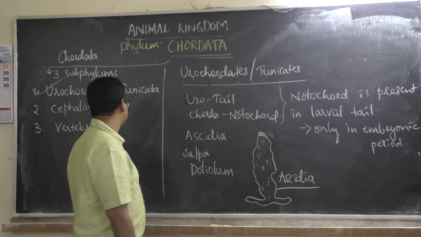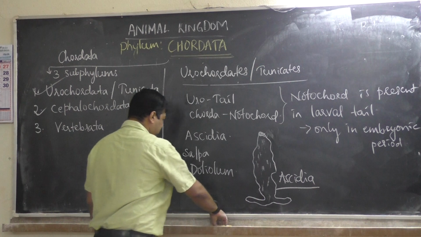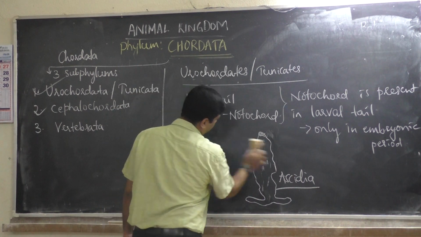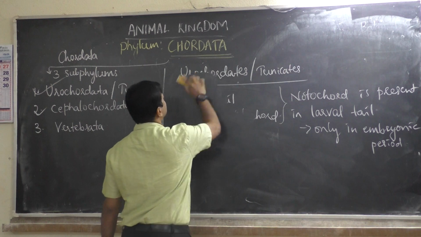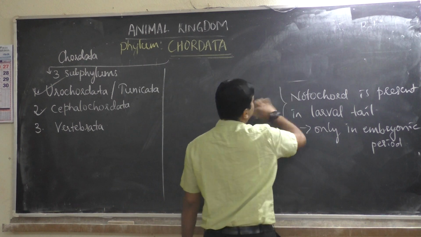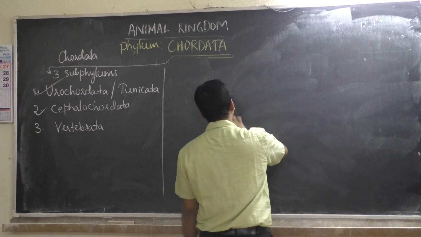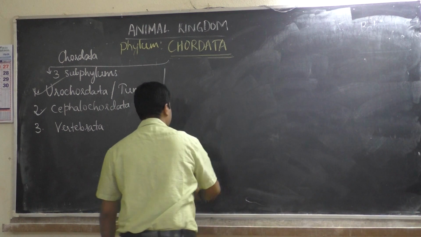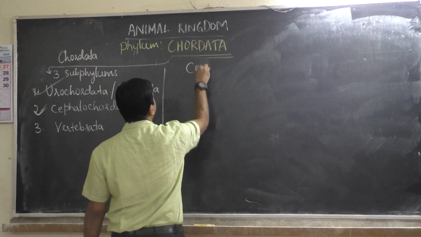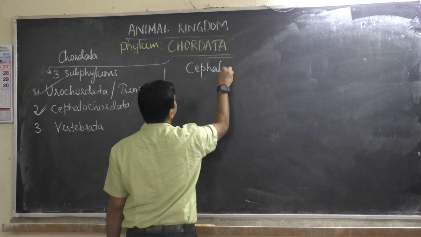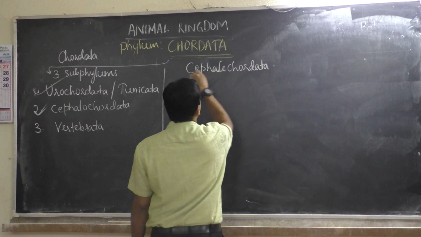Then what about the second group, Cephalochordata? Not much explanation is given in the textbook regarding this, only this much. Then for vertebrata they have given a lot, 5 different classes under vertebrata you have to discuss. So the second one is Cephalochordata.